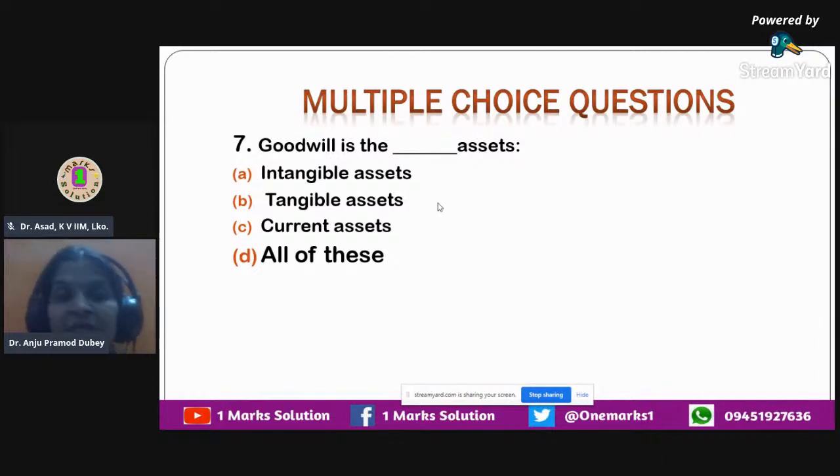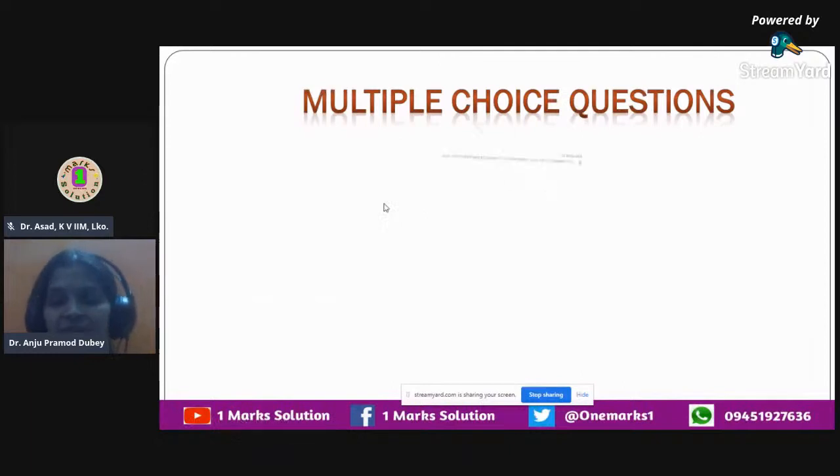It stays with the business till the business keeps on functioning, it keeps on operating. Goodwill stays with the business, so it's not a current asset. It's a long term asset. However, we categorize it as intangible asset because we cannot see goodwill. It doesn't have a physical form. So the correct answer over here is option B. Option A is the current right answer. It is actually intangible asset.